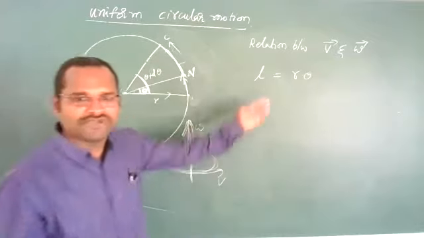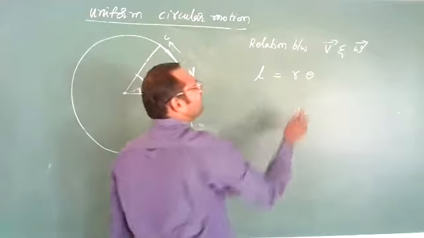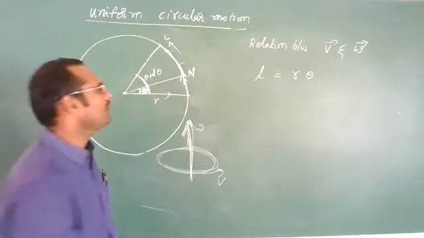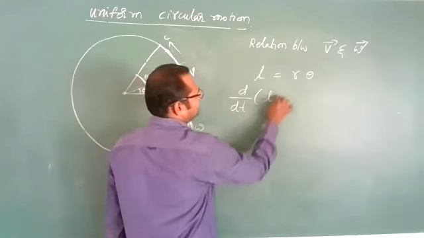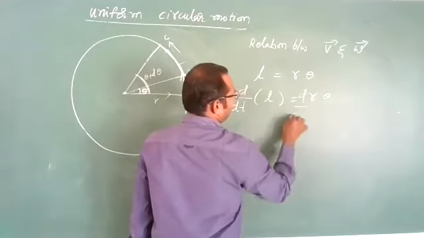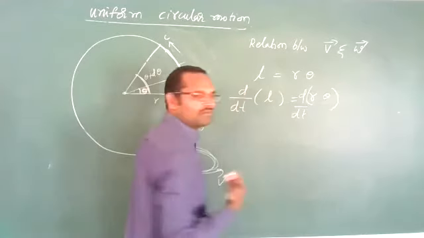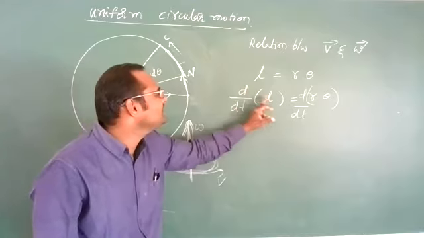Yes or no? Yes, we have written this relation, linear distance and the angular displacement. Okay. Now apply differentiation with respect to time on both sides. You will get dl by dt. The rate of change of distance is what?